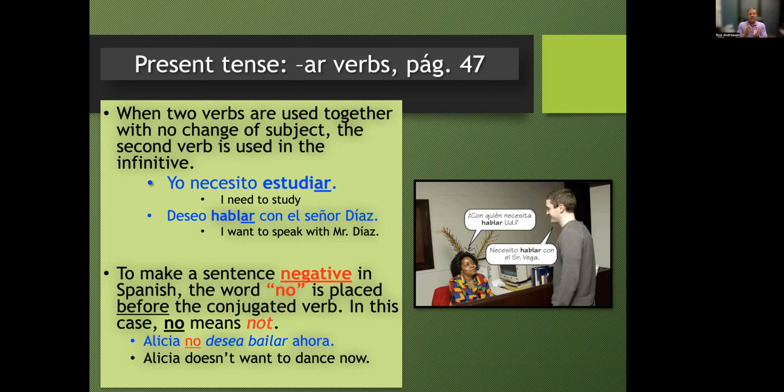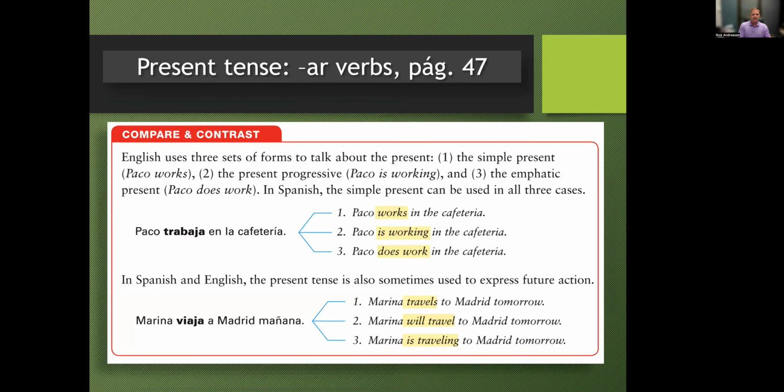So, for example, we have a sentence, Alicia desea bailar ahora. Alicia desires, wants to dance now, versus Alicia no desea bailar ahora. Alicia doesn't want to dance now. So when we say "doesn't" in English, the "does" part is really just a helping verb. It doesn't change the meaning of the sentence. So in Spanish, we only have to use the word no, and it's put before the conjugated verb. Okay, so that's how we make it negative. And we'll review that again in a sentence.